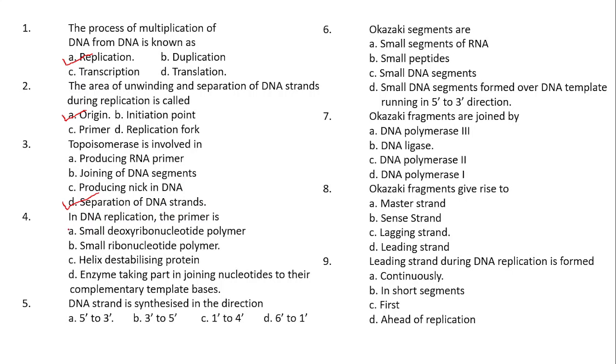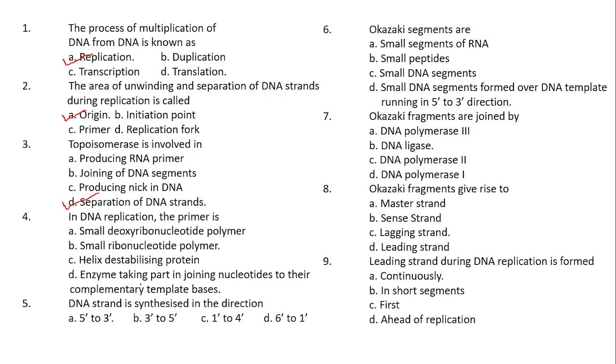Next one. In DNA replication, the primer is, what is a primer? Option A, a small deoxyribonucleotide polymer, or else a small DNA fragment. Option B, a small ribonucleotide polymer, or else a small RNA fragment. Option C, helix destabilizing protein.